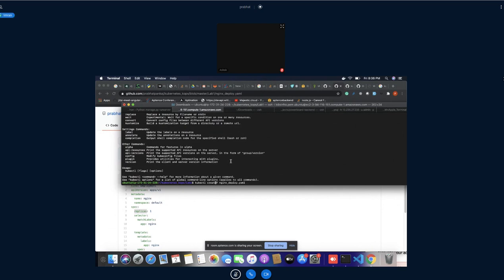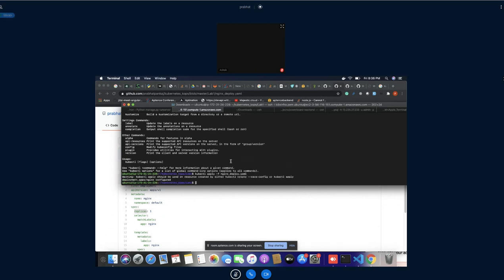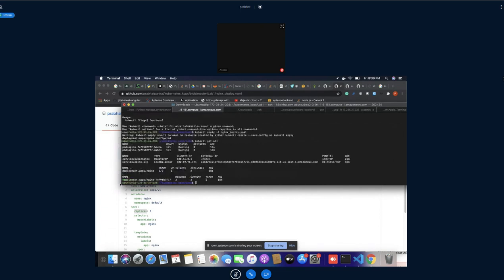As I have changed something, you have to write apply -f. See here, it's showing configured. Now let's see whether it has been deployed or not. You can see how many deployments we now have: two. Replicas is equal to 2.